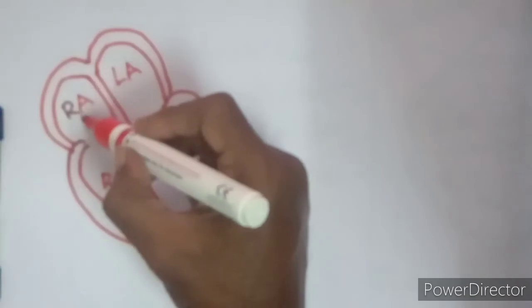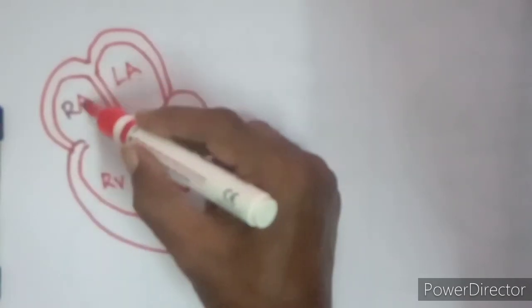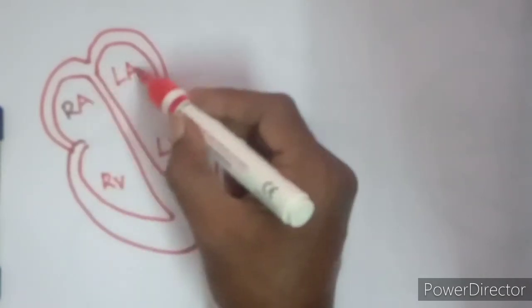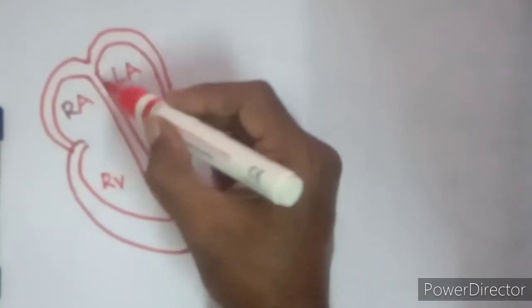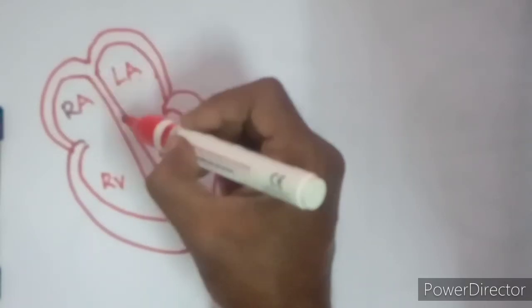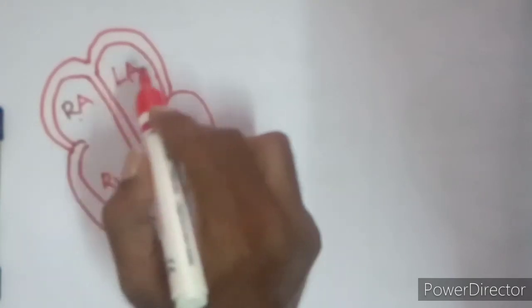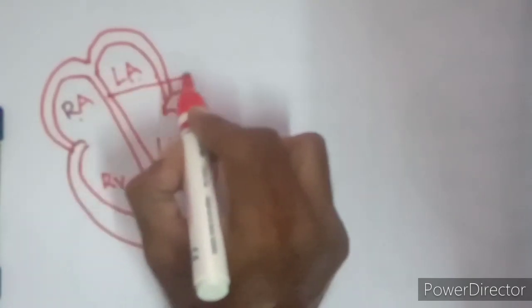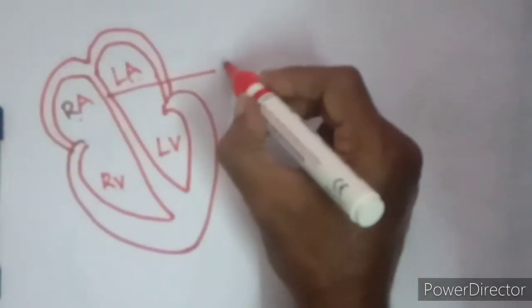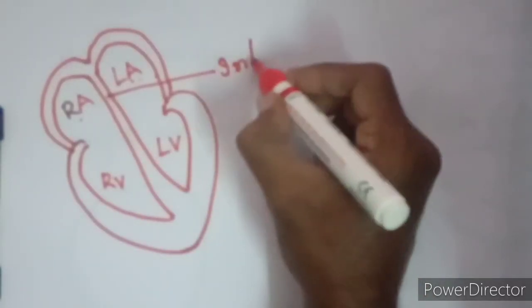The septum which separates the right auricle and left auricle is said to be the interauricular septum.